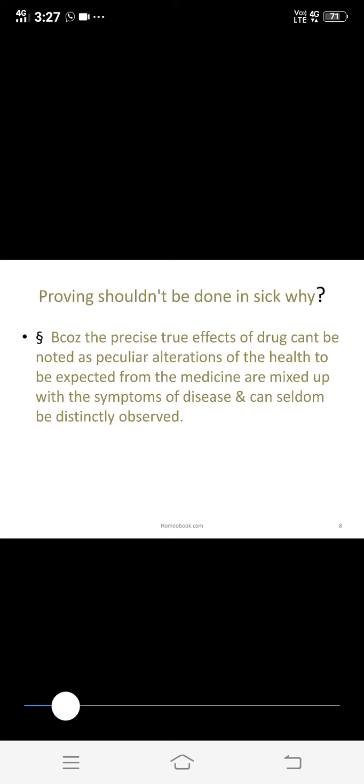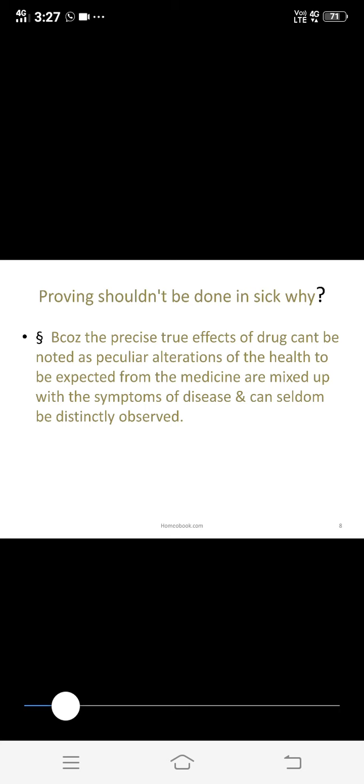Yes, this is the answer. That is, proving should not be done in the sick. Why? That is because the precise true effects of a drug cannot be noted, as the peculiar alterations of the health to be expected from the medicines are mixed up with the symptoms of the disease and can seldom be distinctly observed.